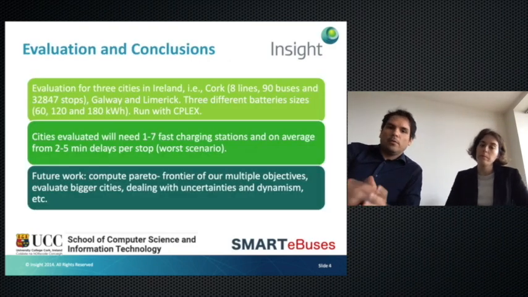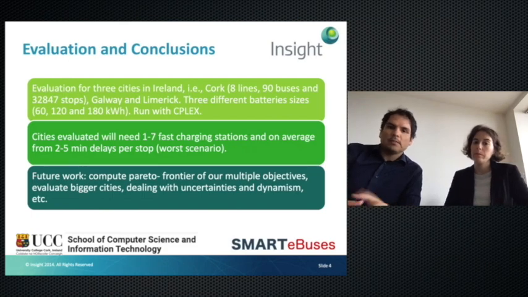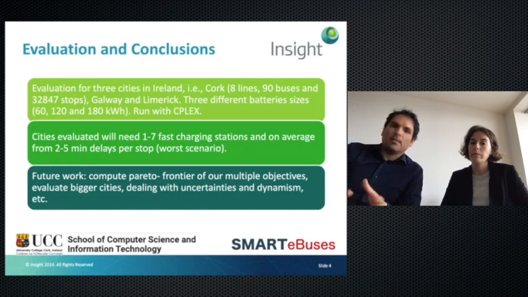In the evaluation, we evaluate the MIP model. We use Cplex, and in the experiments we use Ireland as a case study. We focus on three main cities: Cork, Galway, and Limerick, and we computed the solutions for some of the main roads and main bus lines in these cities. We also tried different configurations, for example, increasing the size of the batteries. For small cities, a small battery is going to be enough, but for bigger cities we might need a bigger capacity. All the results are in the paper.